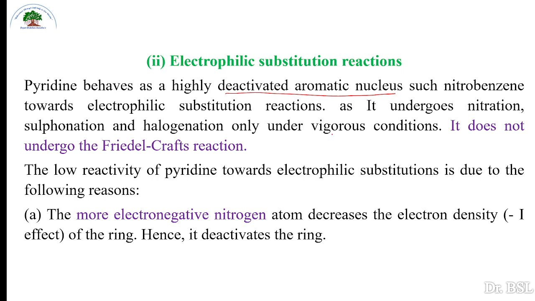But if more energy is given, if it is activated, then it can show electrophilic substitution reactions, like nitrobenzene, and it undergoes nitration, sulfonation, and halogenation only under vigorous conditions. Elevated or higher energy conditions are required for nitration, sulfonation, and halogenation.